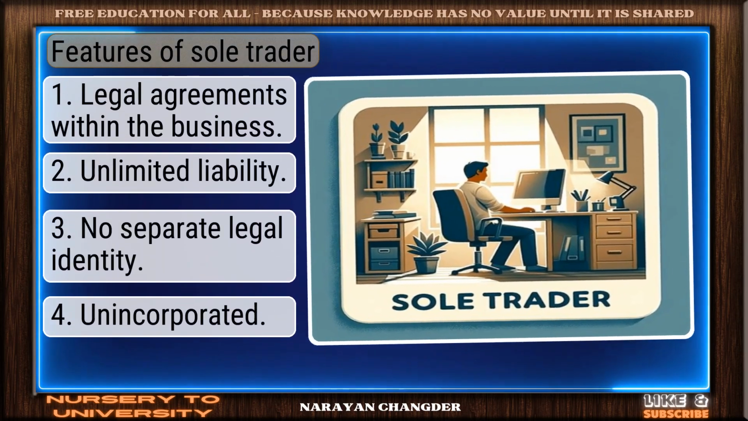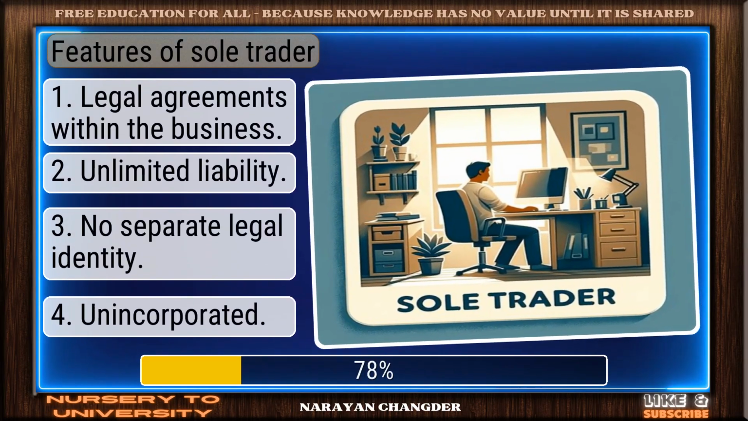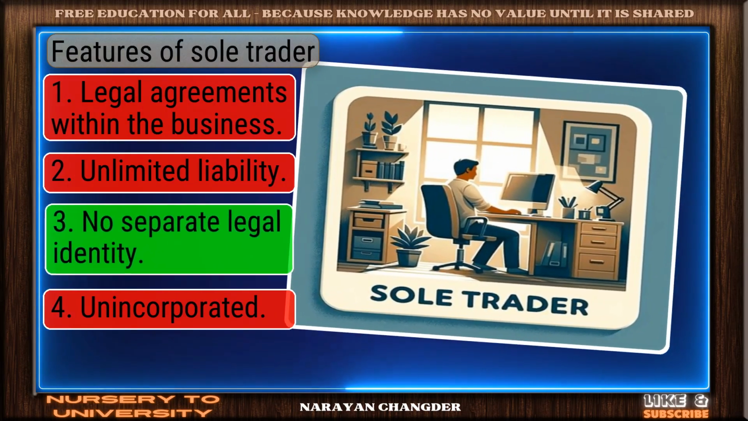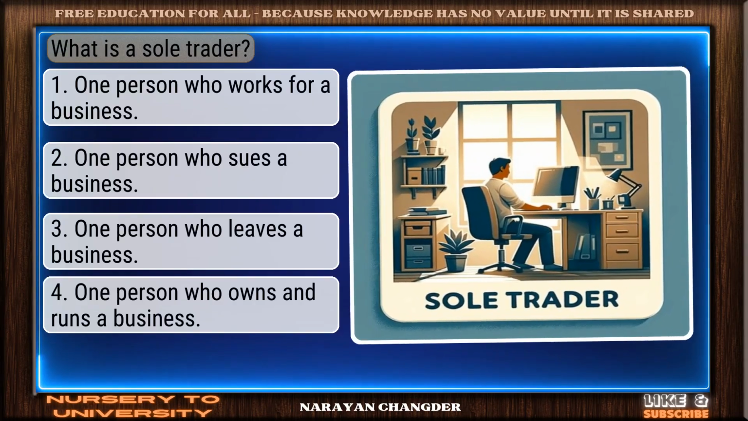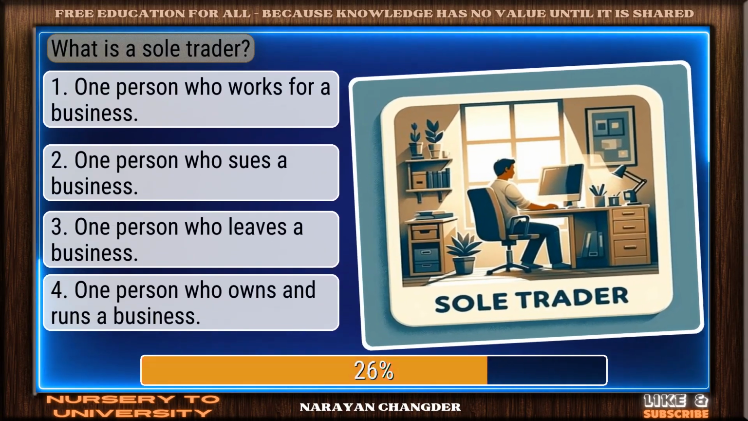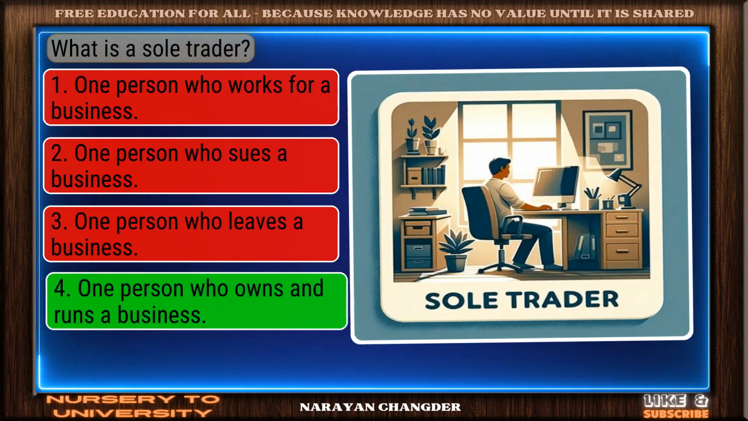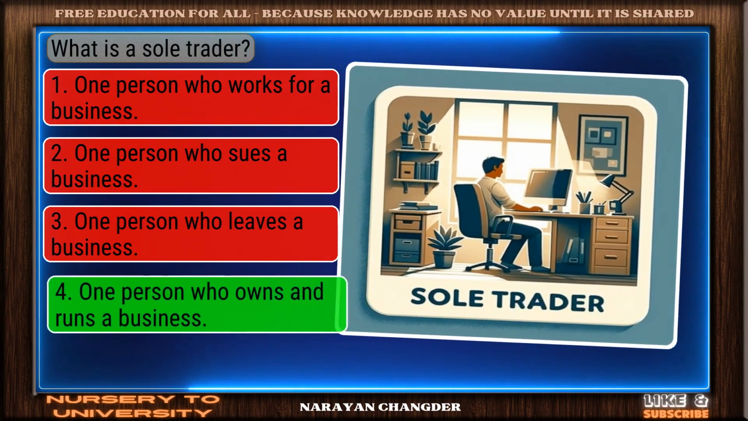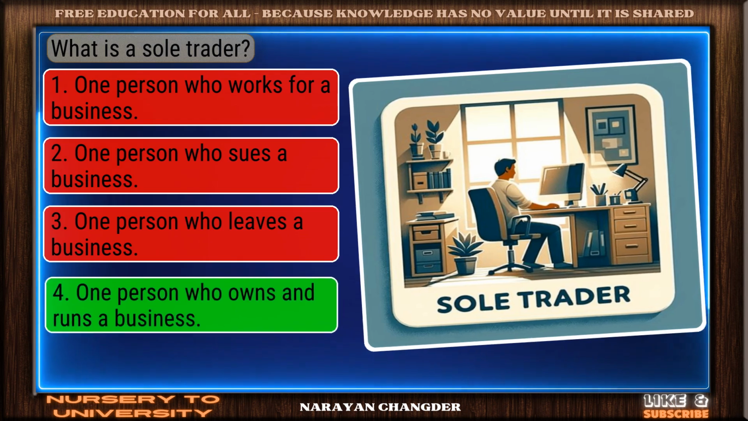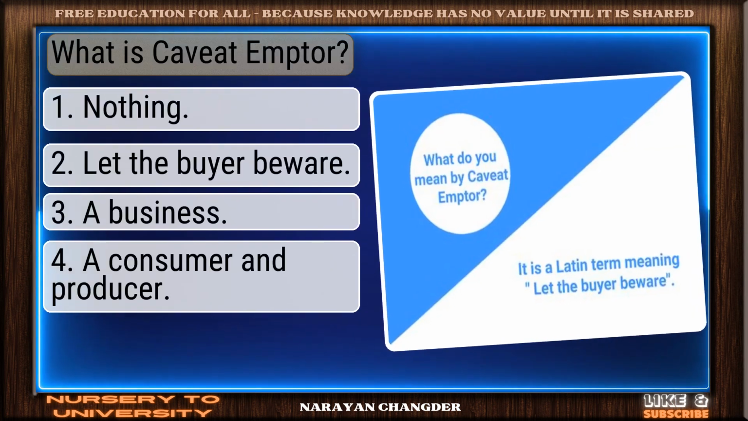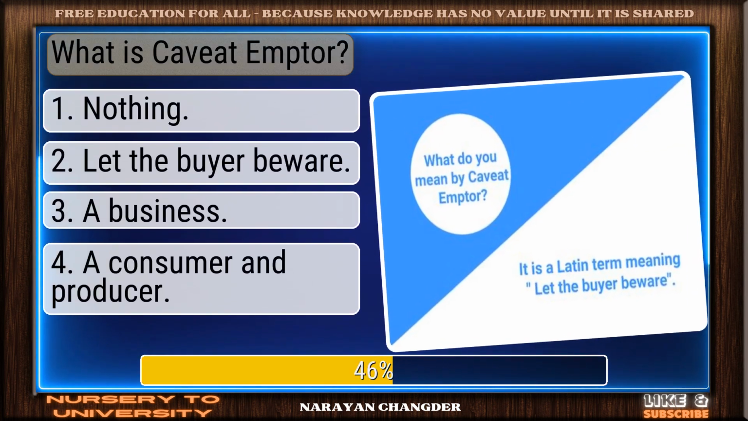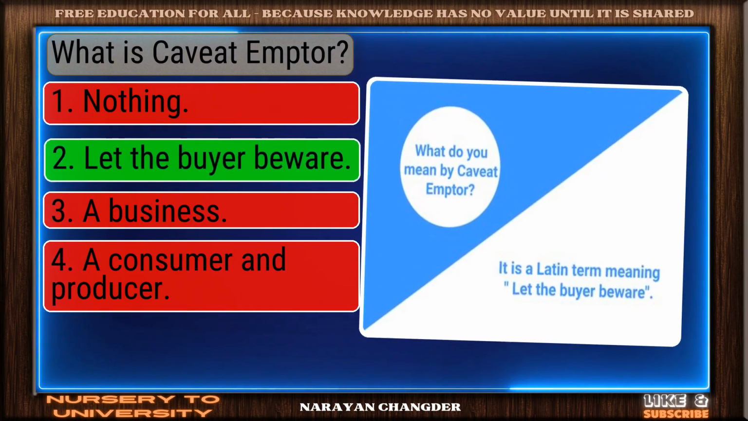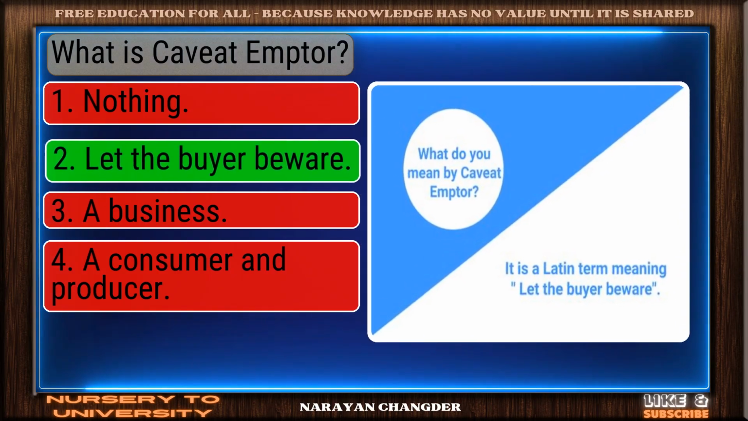Features of sole trader. Correct. No separate legal identity is the right answer. What is a sole trader? Right choice. One person who owns and runs a business is the best answer. What is caveat emptor? Excellent choice. Let the buyer beware is the right answer.